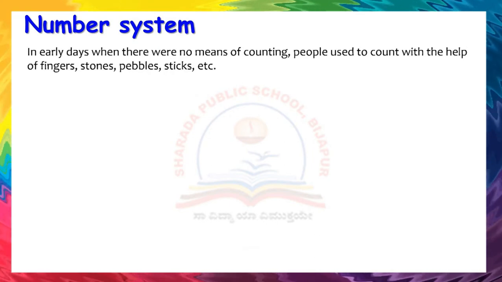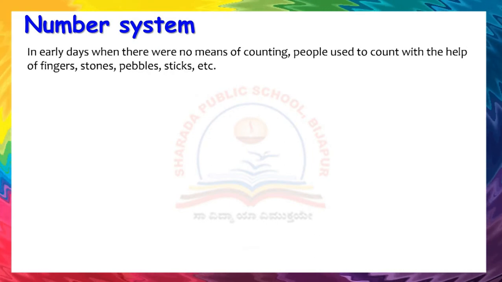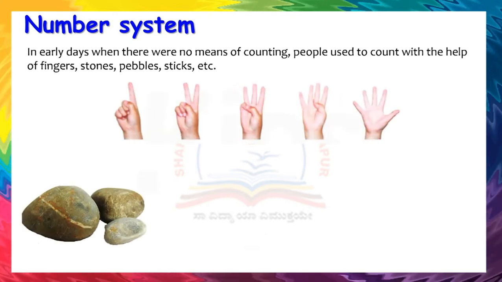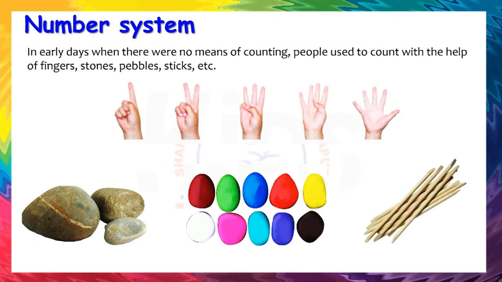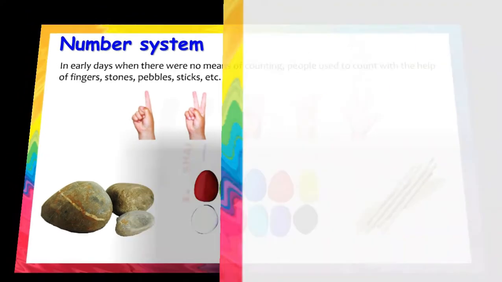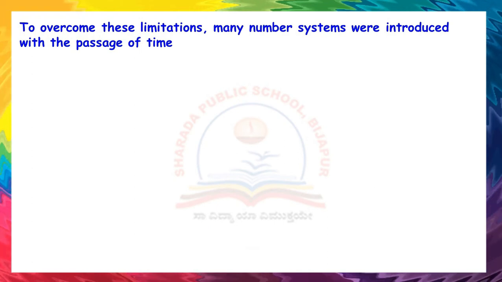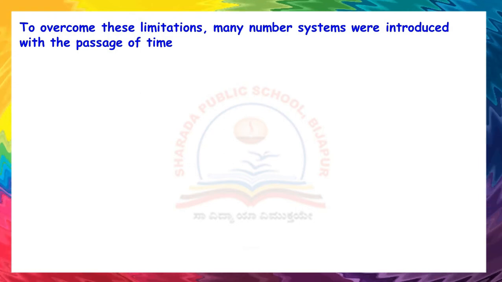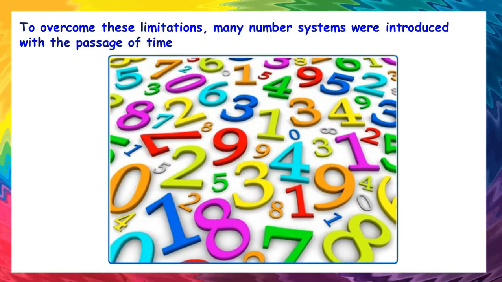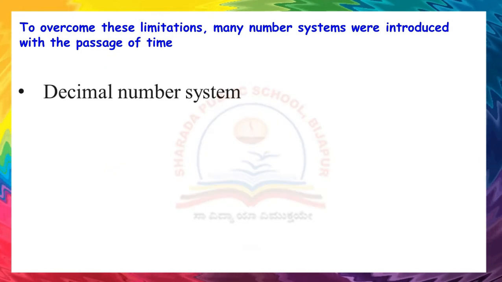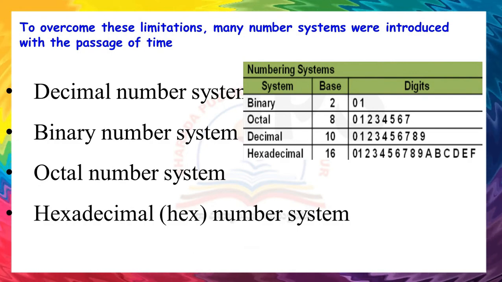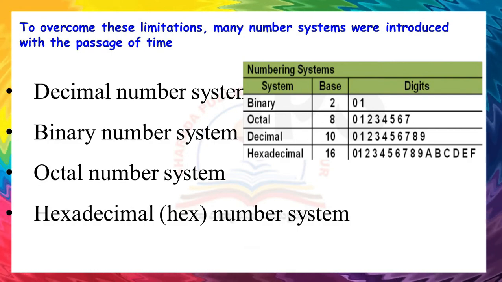In early days, when there were no means of counting, people used to count with the help of fingers, stones, pebbles, sticks, etc. These methods were not adequate and had many limitations. To overcome these limitations, many number systems were introduced with the passage of time. They are decimal number system, binary number system, octal number system, and hexadecimal or hex number system.